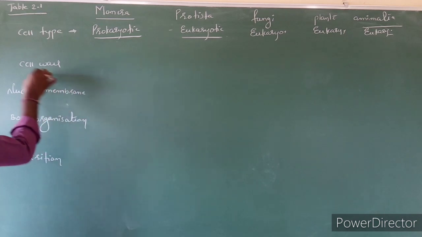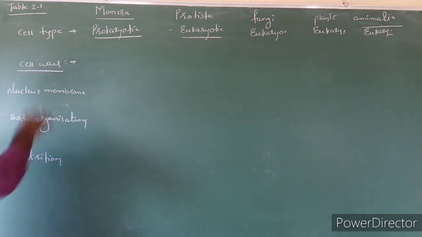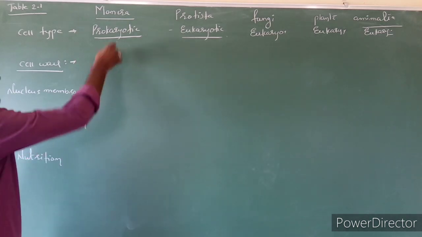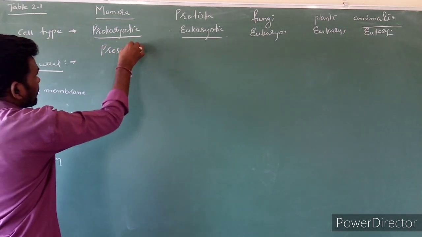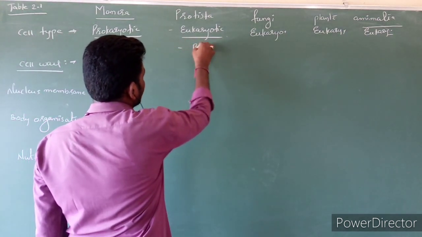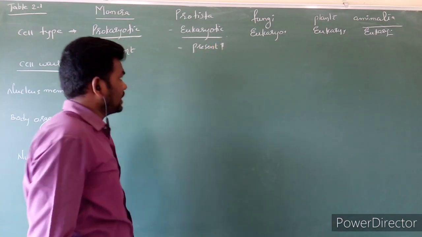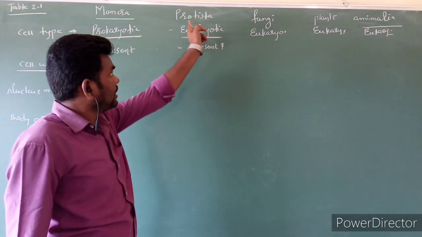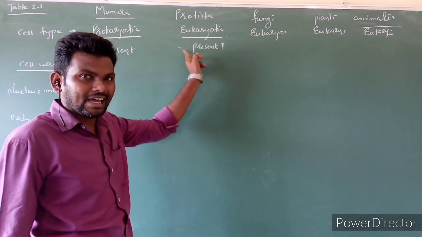Next, cell wall. First we have to see whether the cell wall is present or absent. In Monera, cell wall is present, and here in Protista also cell wall is present, in most of the cases. And we said in Protista, cell wall is not a defined character.